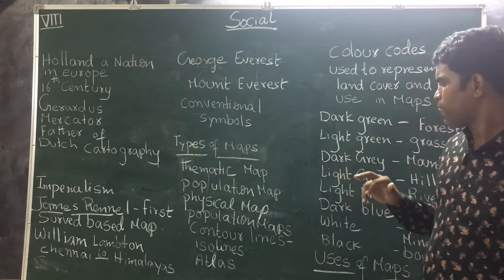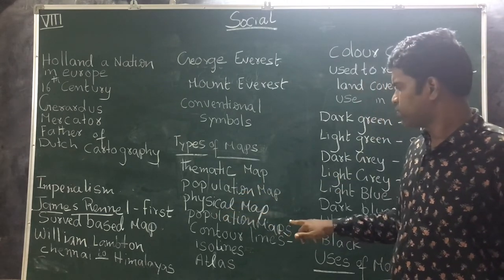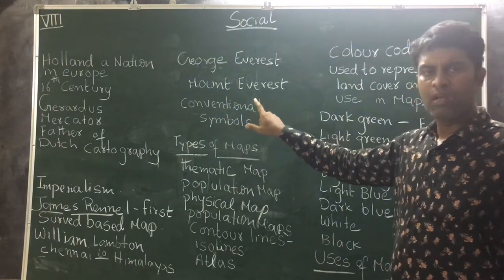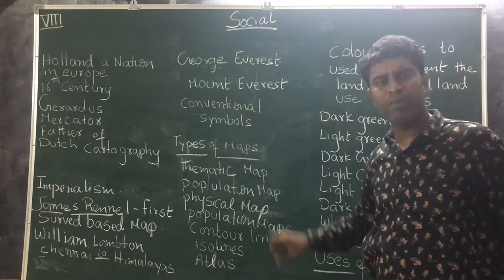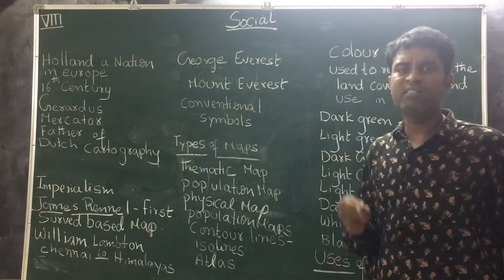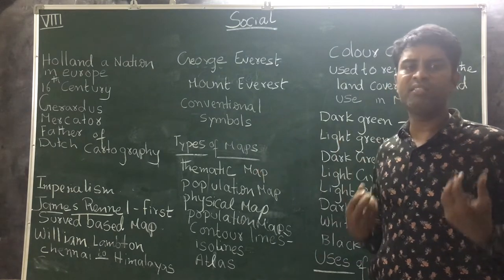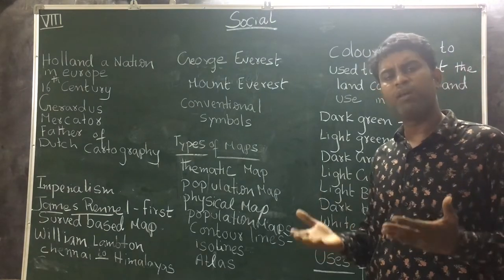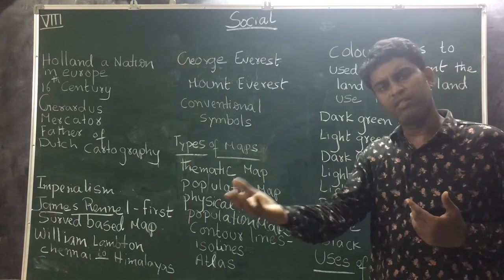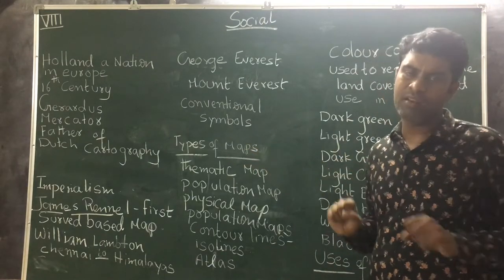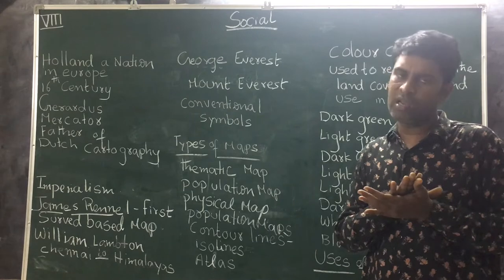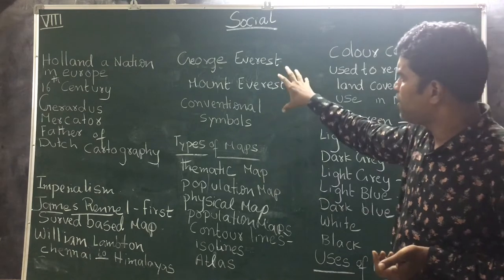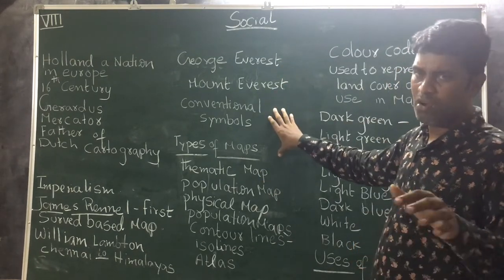Next, we are going to discuss conventional symbols. What are conventional symbols? Conventional symbols are important symbols on a map by which we can get additional information. For example, forests we represent with green color, rivers we represent with blue color, mountains we represent with brown color. So these are conventional symbols.